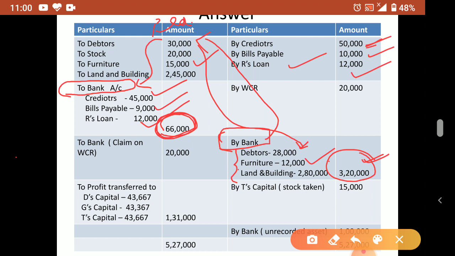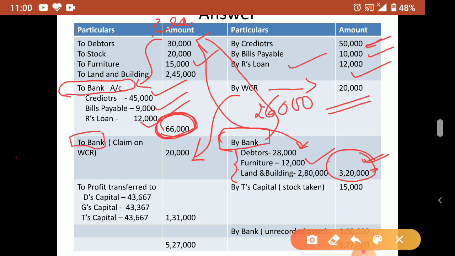Okay. Now WCR. WCR already we have reserve in the balance sheet, so no need to touch this amount. Already we saved how much? 26,000 and kept. You can see in the question. 26,000 is there. But claim is how much only? 20,000 only. So that same claim, how much claim comes, you transfer on the credit side, then you pay that claim on the debit side. समझ में आया? So to bank. So claim on WCR. This is to bank.